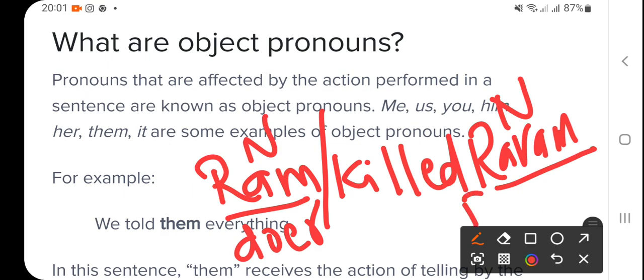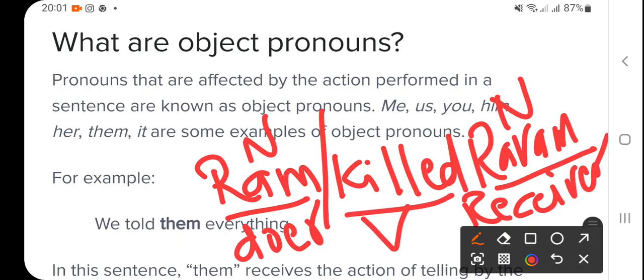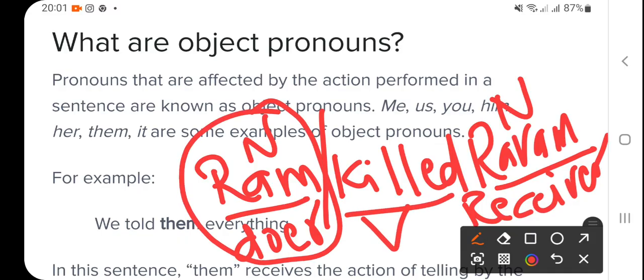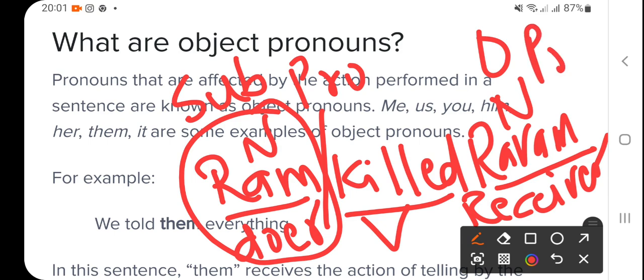And this is the receiver, and this is the verb, right? So the doer, when we replace the word before the verb, the word which replaces the noun is called subjective pronoun. Please take care. And that is objective pronoun.